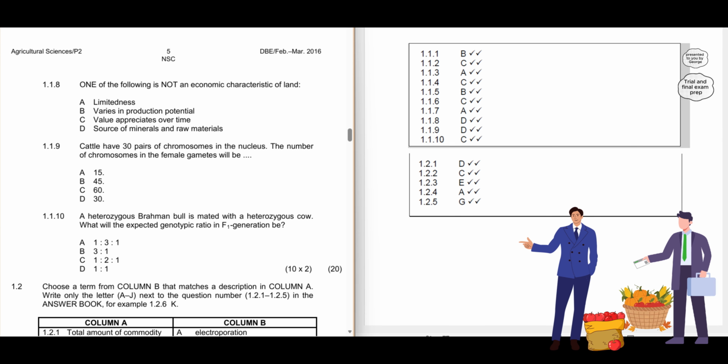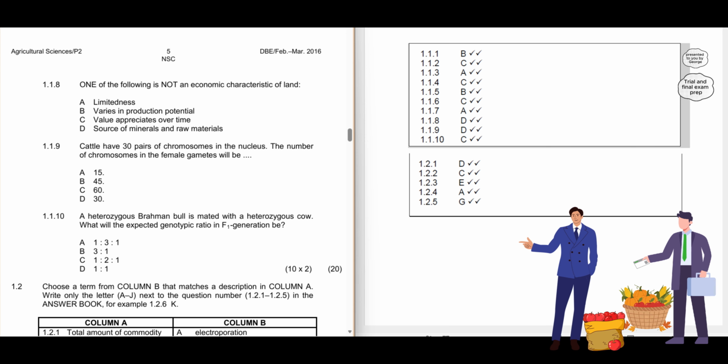1.1.9. Cattle have 30 pairs of chromosomes in the nucleus. The number of chromosomes in the female gametes will be A. 15. B. 45. C. 60. D. 30. The correct answer is D. 30. 1.1.10. A heterozygous Brahman bull is mated with a heterozygous cow. What will the expected genotypic ratio in the F1 generation be? A. 1 to 3 to 1. B. 3 to 1. C. 1 to 2 to 1. D. 1 to 1. The correct answer is C. 1 to 2 to 1.